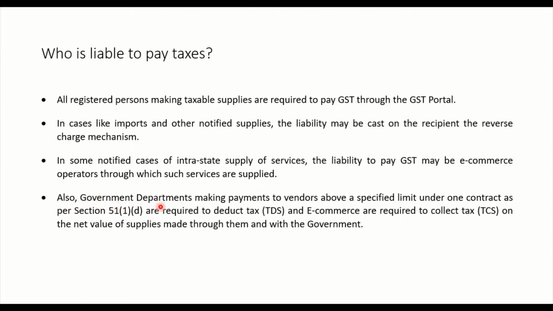Also, government departments making payments to vendors. Vendors means suppliers above a specified limit under one contract, as per section 51(1), are required to deduct the tax. This section 51 is for the TDS under GST, and e-commerce operators are required to collect the TCS under section 52 on the net value of supplies made through them.